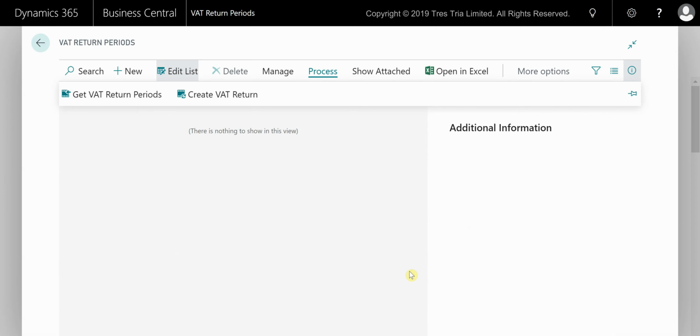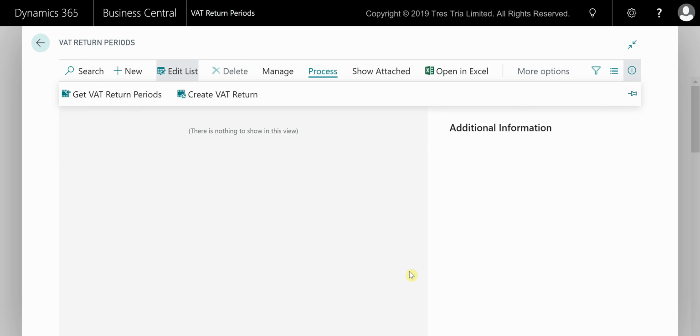So the next part of the process, before you can actually submit the return, there's a few extra steps that you'll need to follow. First of all, you need to pull in your HMRC VAT obligations. HMRC maintains a list of VAT obligations for companies, which are the periods for which they must report VAT and the due date for that report. HMRC exposes this information through their APIs, which enables Business Central to retrieve the obligations.